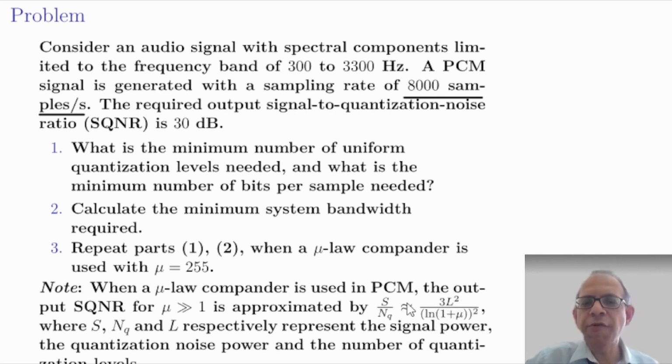And for this, we still want to ensure a minimum SQNR of 30 dB and want to compute the number of quantization levels, the number of bits per sample, and the system bandwidth required. Let us now do this part.